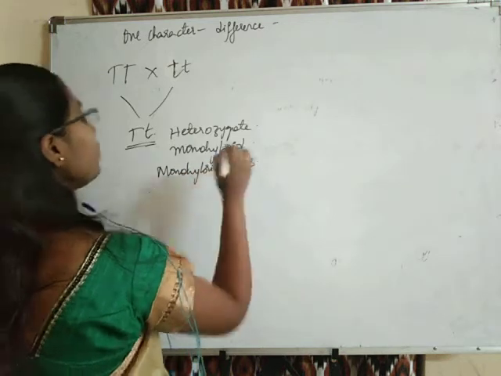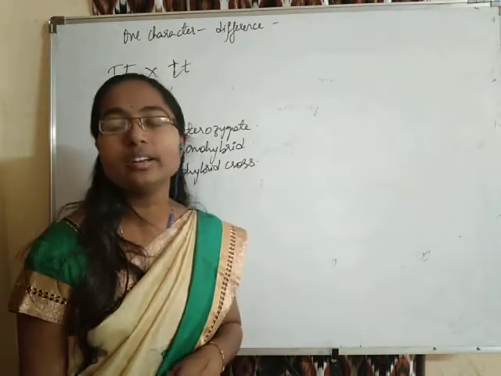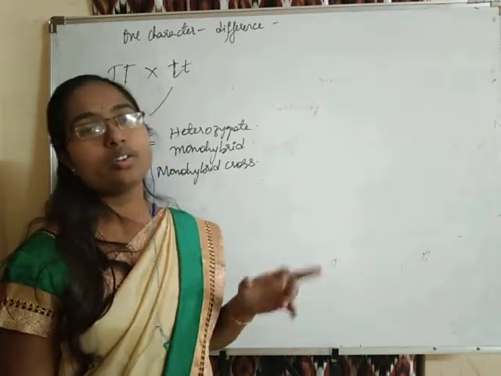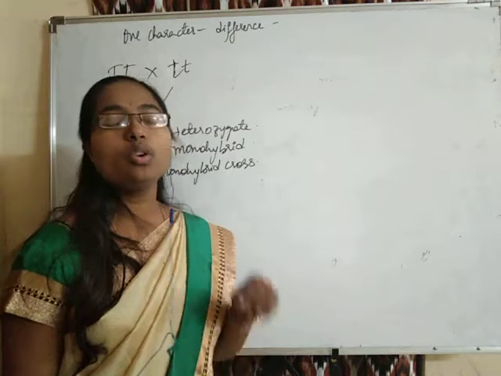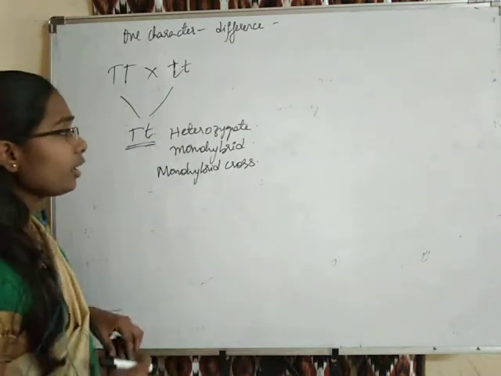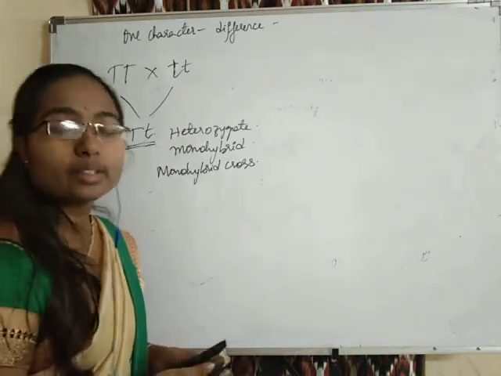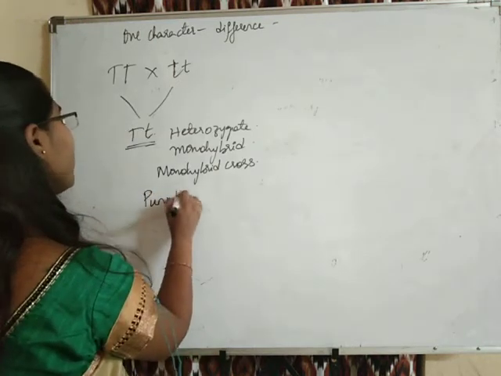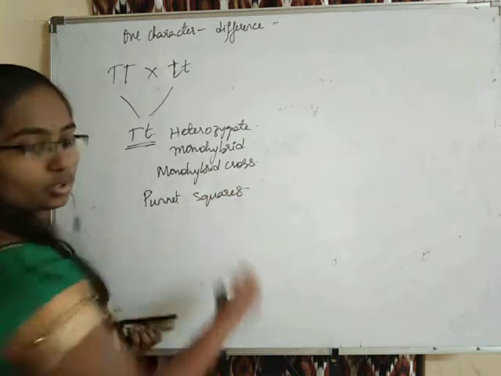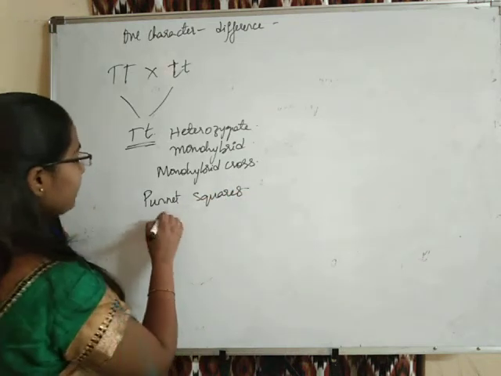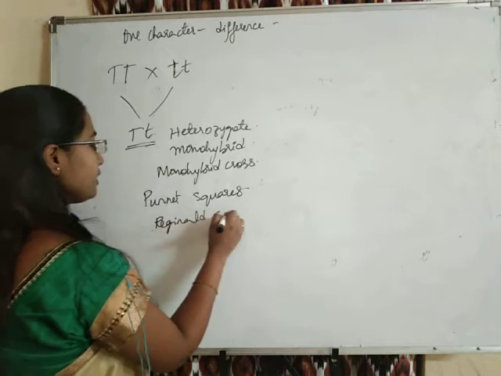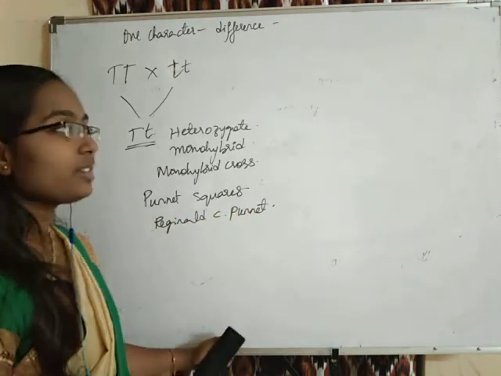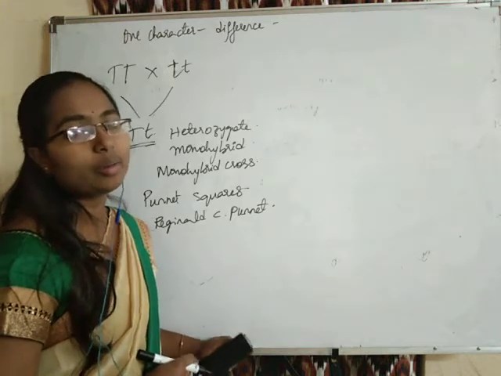That means the cross in which we are considering only one contrasting trait is called a monohybrid cross. And students, the results of this crossing can be very clearly understood by drawing Punnett squares. These Punnett squares were designed by Reginald C. Punnett, and they help us understand the crosses very clearly.